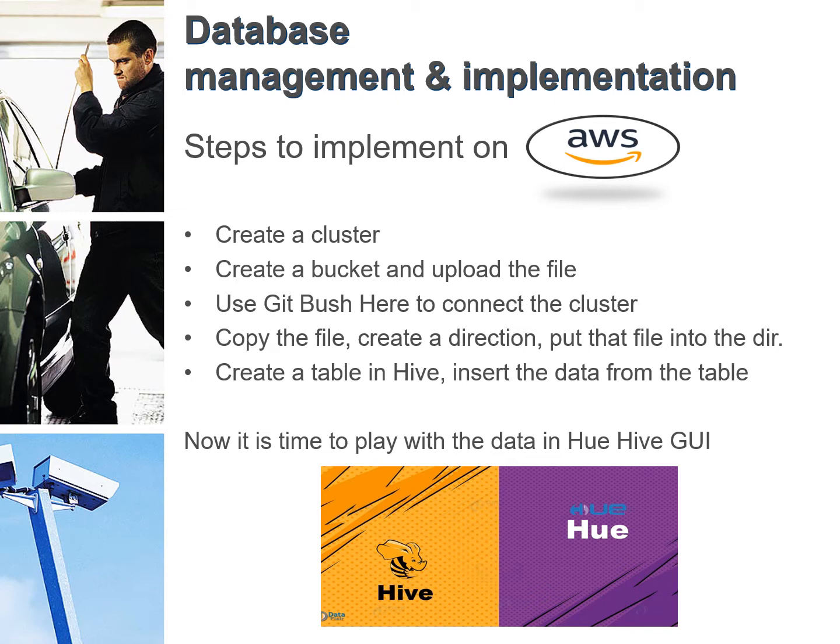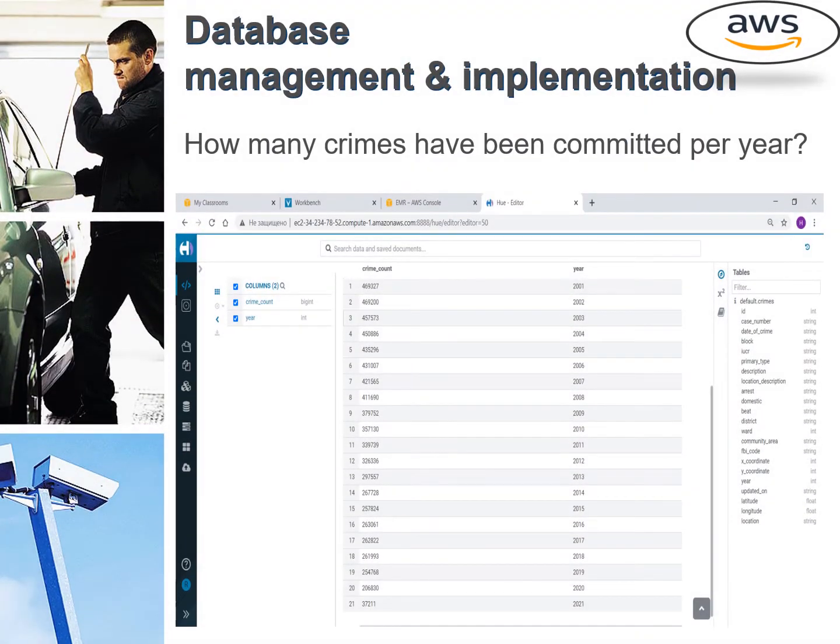Querying in a command line tool is not so interesting and beautiful. That's why there is a graphical user interface platform called Hue, with which we can easily query our data and gain beautiful outcomes. When it comes to crime, it is always interesting to know how many crimes are committed per year. To answer the question, a query is made using the table of crimes, calculating the number of crimes grouped by year.